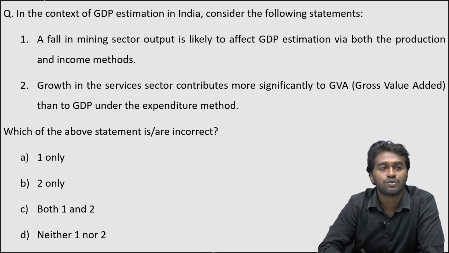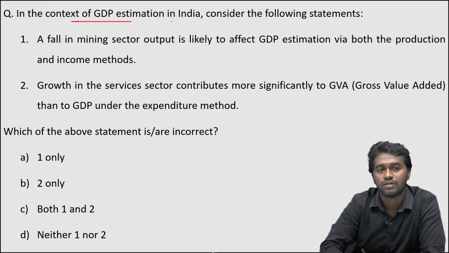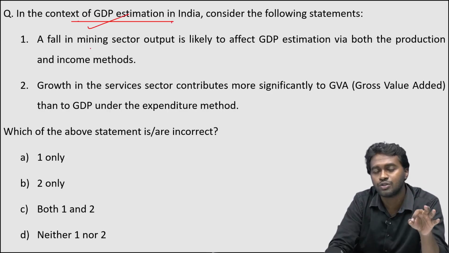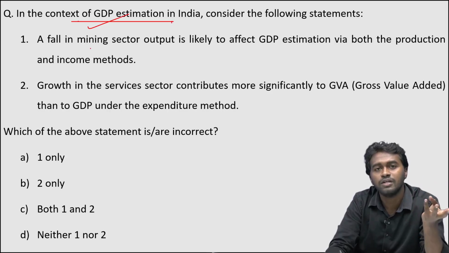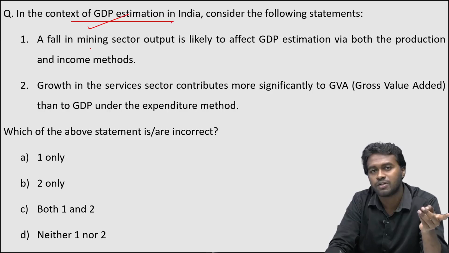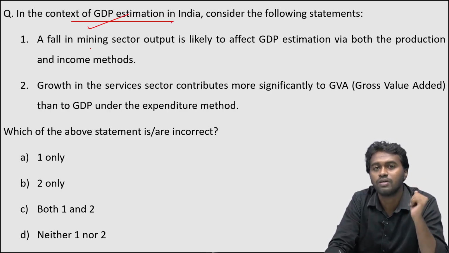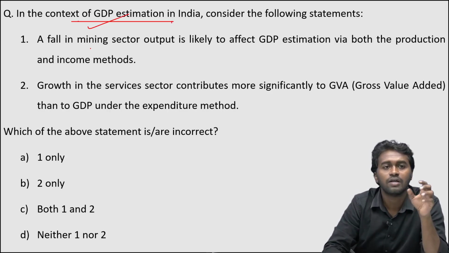And coming to the next, in the context of GDP estimation in India, consider the following statements. What is meant by GDP? The total monetary value of goods and services produced within the country during a particular period of time, right? And we have 3 methods for calculating this GDP. First is the product method, income method, and expenditure method. So you can read these methods from the 12th NCERT chapter 2 called National Income Accounting, right?